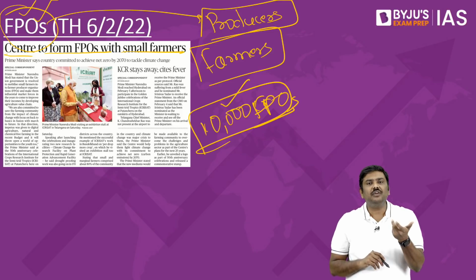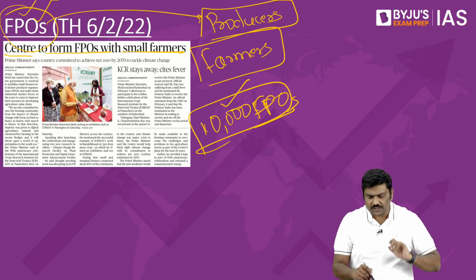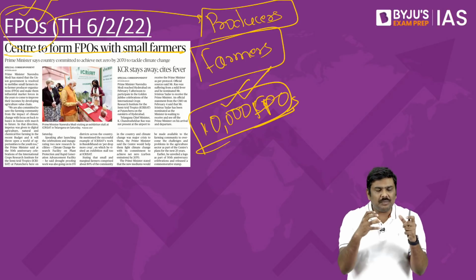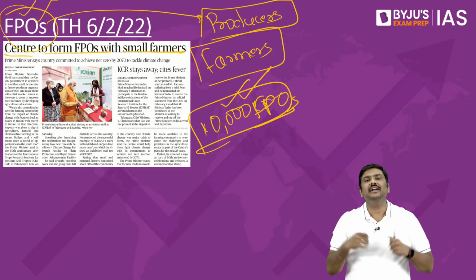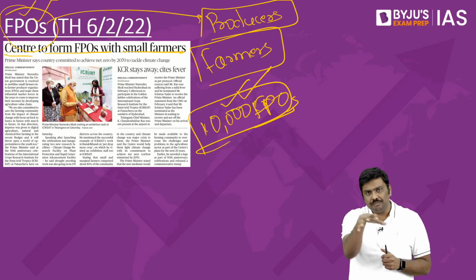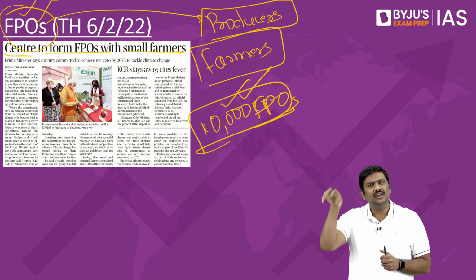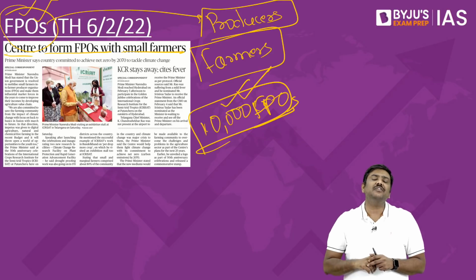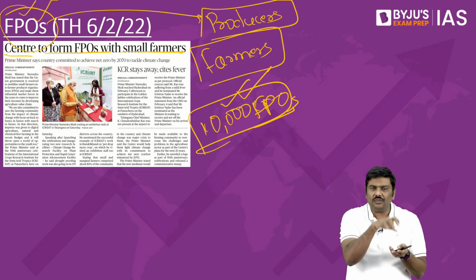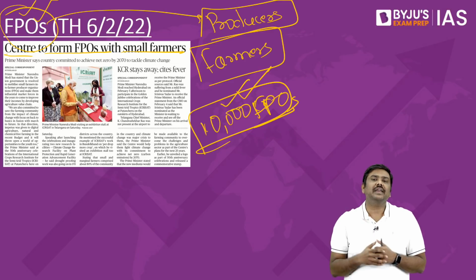And what is the objective? Why is Government of India so much focused on the creation of these particular FPOs? Rather than the farmers individually dealing with the market, now it makes more sense for the farmers to make groups, right, called a farmer producer organization registered under Section 25 Companies Act, and these particular FPOs will procure from the farmers, sell them in the market.